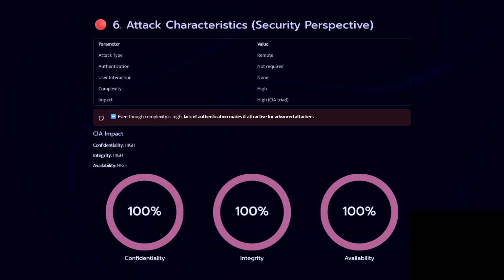Coming to the sixth topic, all about the attack characteristics. From a security perspective, let's look at the parameters and values. The attack type is remote, authentication is not required, user interaction is none, complexity is very high, and the impact stands at high. Let me take my cursor to explain. It stands at very high on the CIA triad. So even though the complexity is very high, the lack of authentication makes it attractive for advanced attacks. On the CIA triad, it stands at high, about 100%.